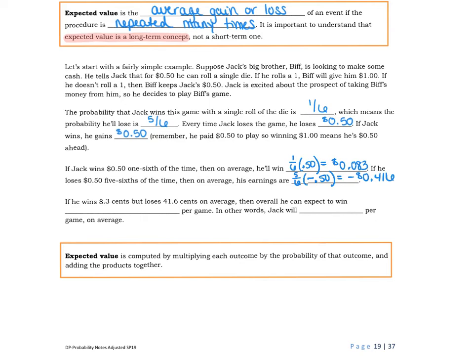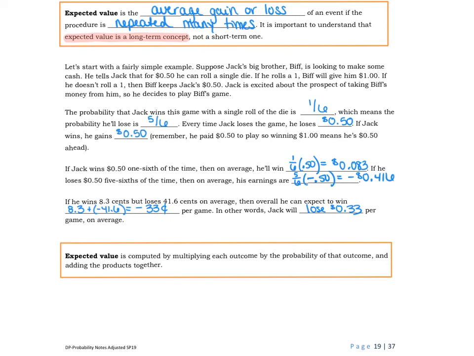So on average, he's going to win 8.3 cents, but lose 41.6 cents. So overall, he's going to expect to have 8.3 plus that loss of 41.6 cents, or in other words, a loss of about 33 cents per game. So Jack will lose 33 cents per game on average every time he plays. And that's what expected value is.